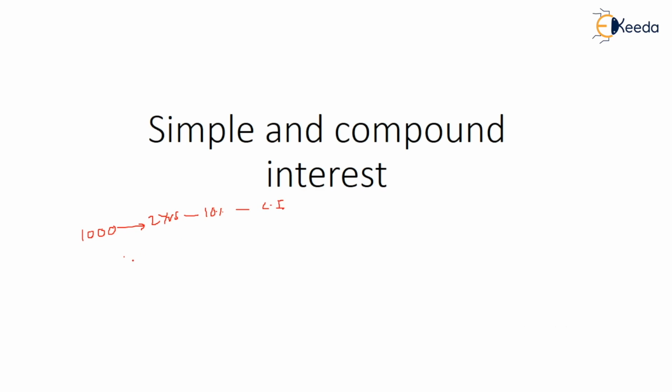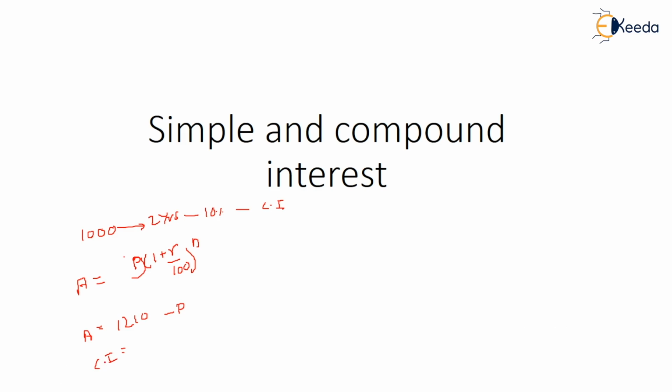What you generally do is A = P(1 + R/100)^n. Then you solve this, you find the value, whatever it comes, 1210. Then you will subtract the principal from it, and you will get the compound interest.